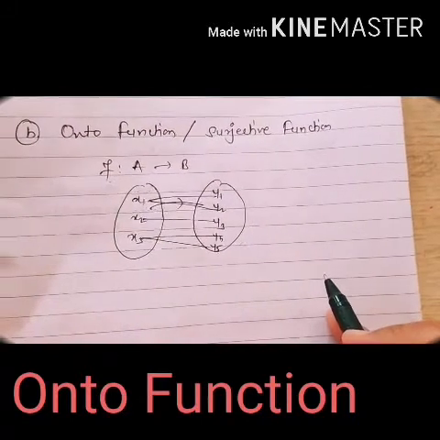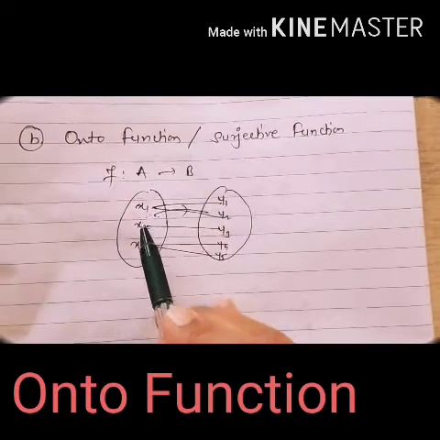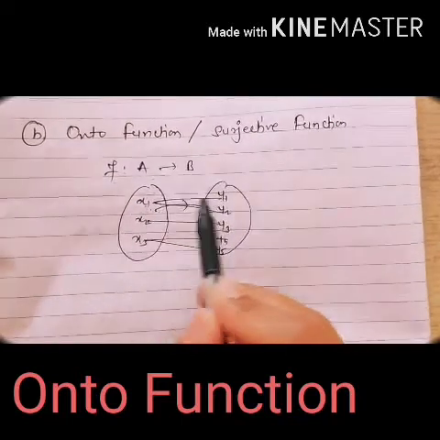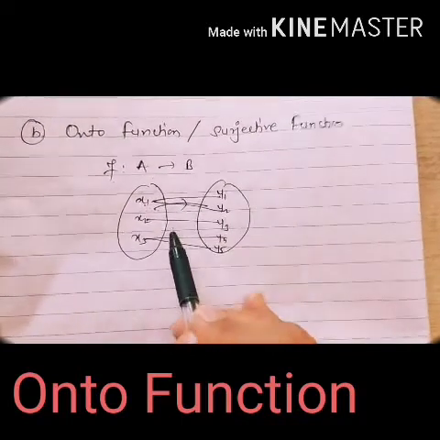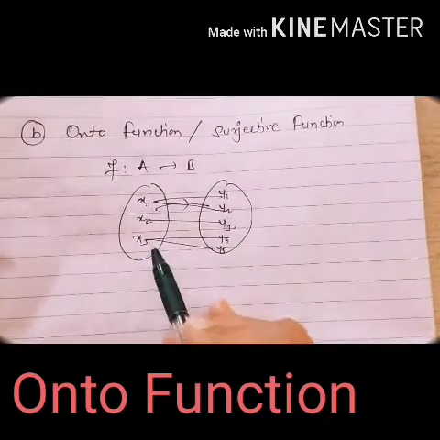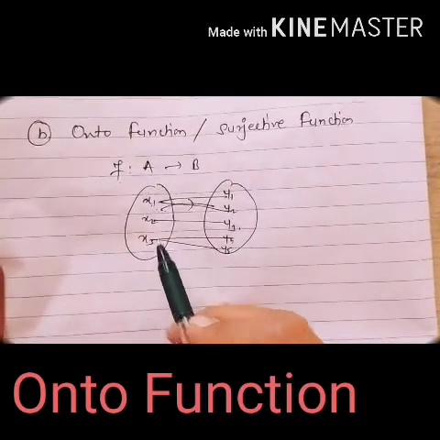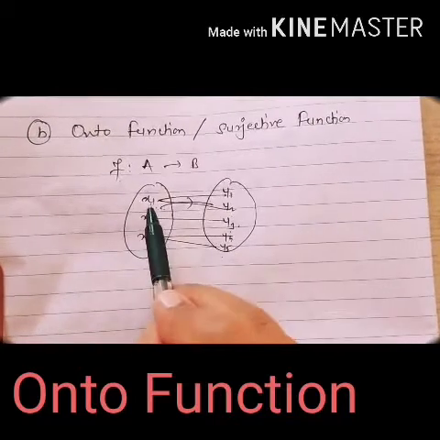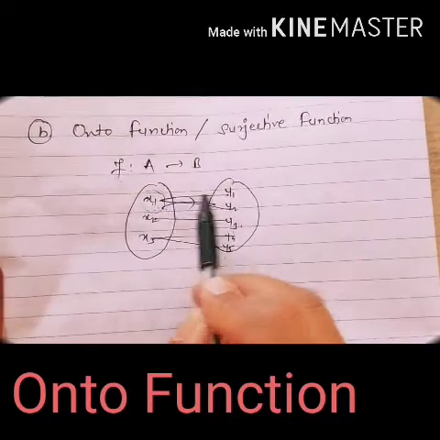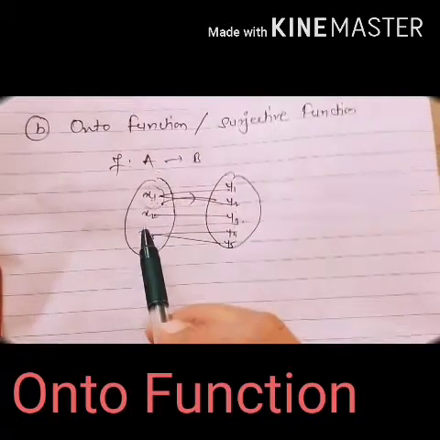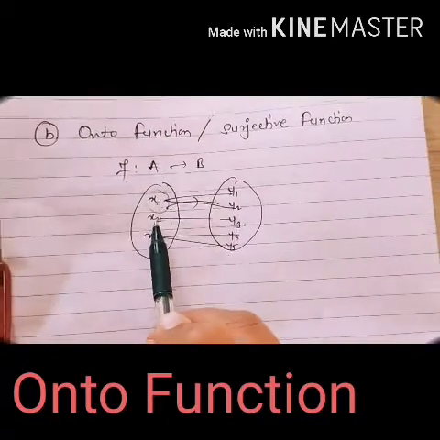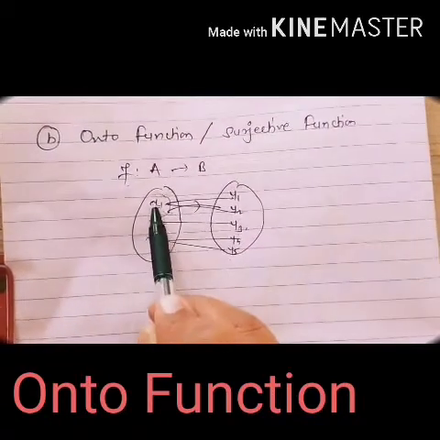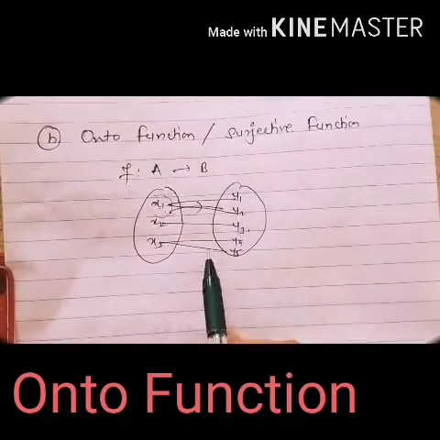See, I have taken x1 with y1 and y2, x2 with y3, and x3 with y4 and y5. It means for some elements there are two images. For this element there is one image, but for x1 and x3 there are two images.